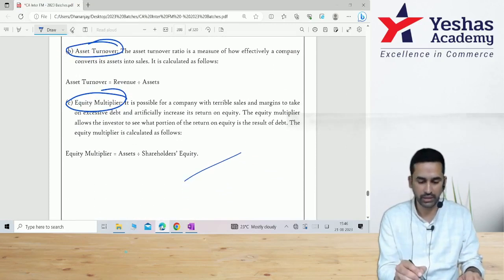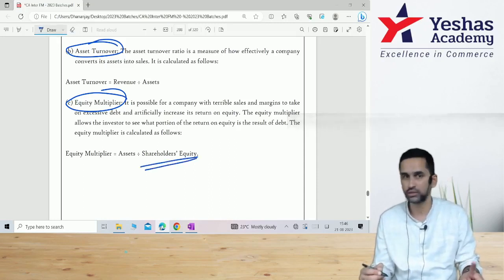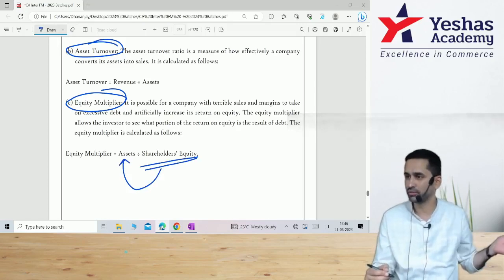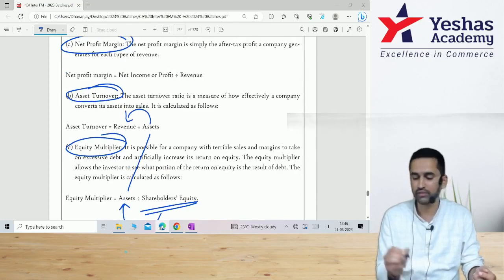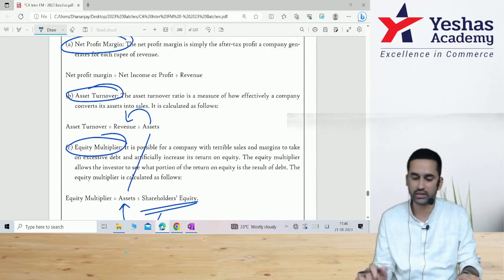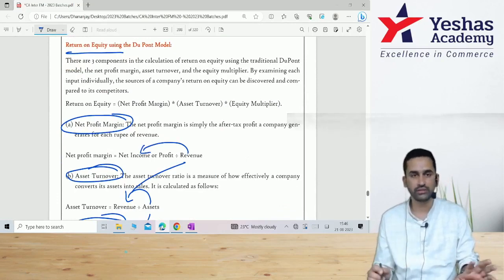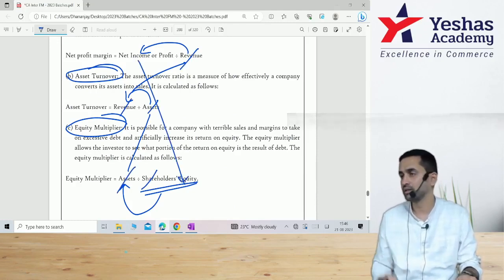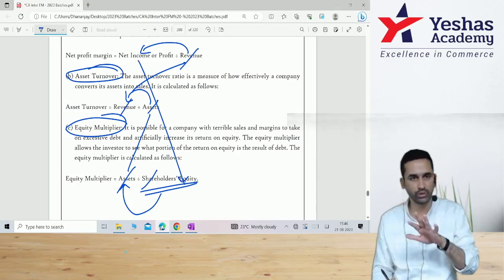In equity multiplier, you will get to know out of total money that you have given to the company, how much of that has gone to procurement of asset. Balance would have gone for day-to-day expenses. From that asset, how much is the revenue or turnover that they have generated? From that turnover, how much is the profit that they have generated. Actually, when you multiply all of this, revenue and revenue, asset and asset will get cancelled. Ultimately, it is net income divided by shareholders fund. It is what you get divided by what you have invested.